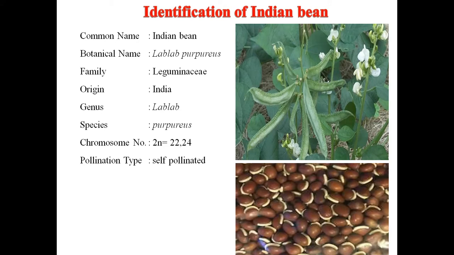Next one is Indian bean. Botanically, it is known as Lablab purpureus, family Leguminaceae, origin India, genus Lablab, species Purpureus. Chromosome number of Indian bean is 2n is equal to 22 or 24. Pollination type, it is a self pollination. You can see the seeds and pods of Indian bean.